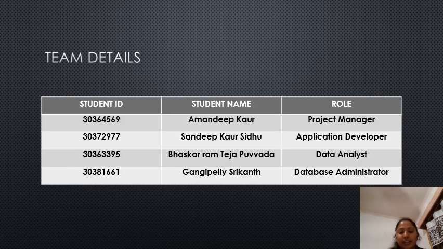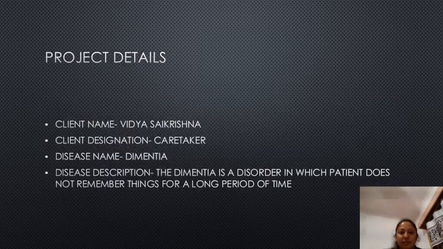Our team details: I am Amandeep, project manager; Sandeep Kaur Sidhu, application developer; Bhaskar Ram Teja, data analyst; Gangipelli Srikant, database administrator. Project detail. Our client name is Vidya Sri Krishna. Client designation, caretaker. Disease name, dementia.